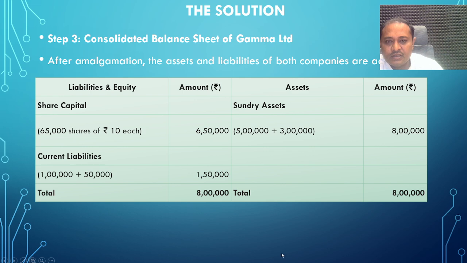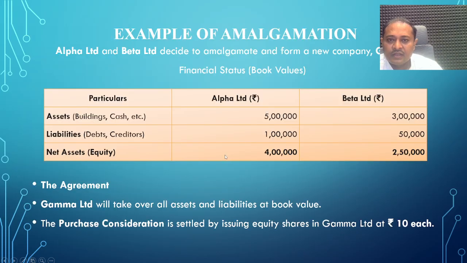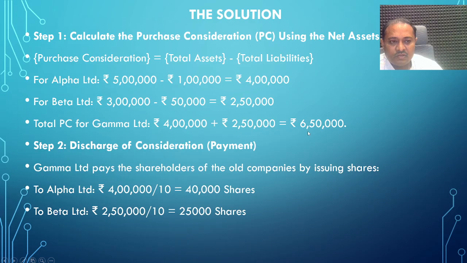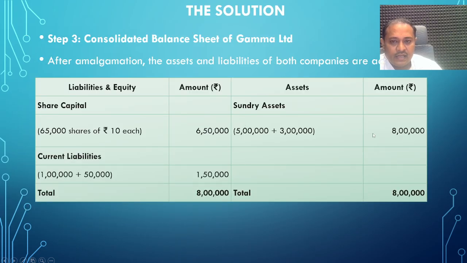In this example, Alpha and Beta Limited assets are 5 lakhs and 3 lakhs respectively. Here is the balance sheet of Alpha and Beta Limited. In these assets, building, cash and other assets are included. We have given the lump sum assets: 5 lakh rupees for Alpha Limited and 3 lakh rupees for Beta Limited. So 5 lakhs plus 3 lakhs is 8 lakh.